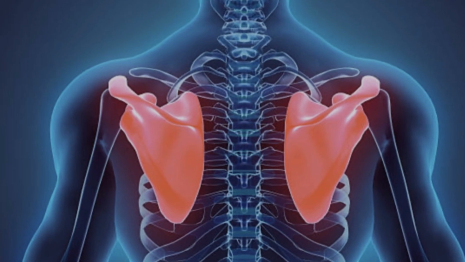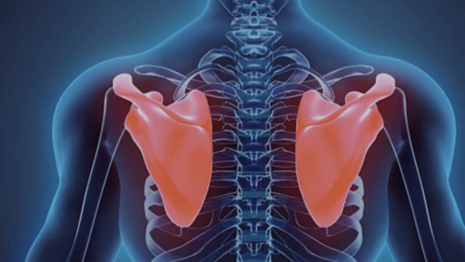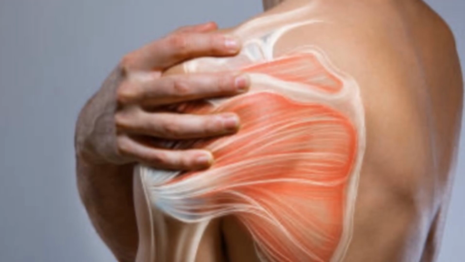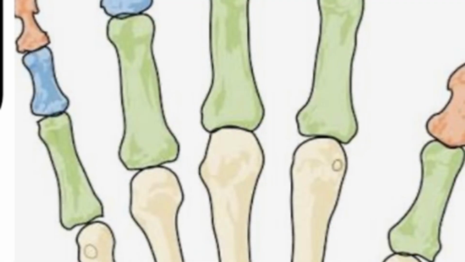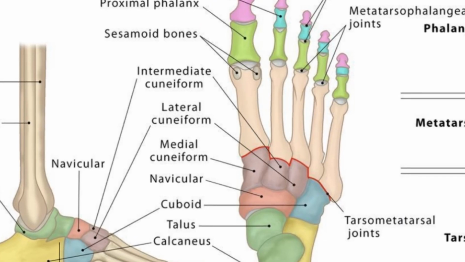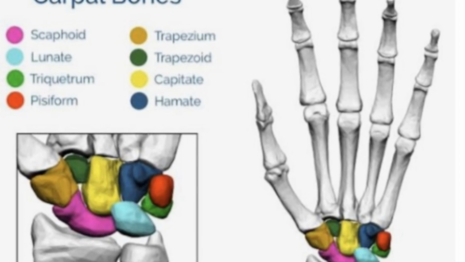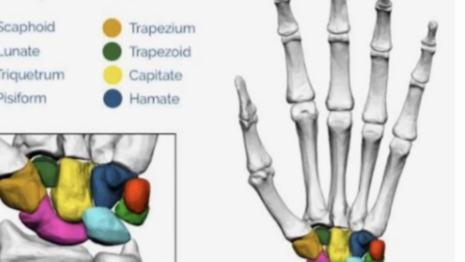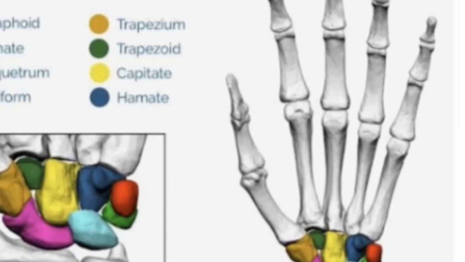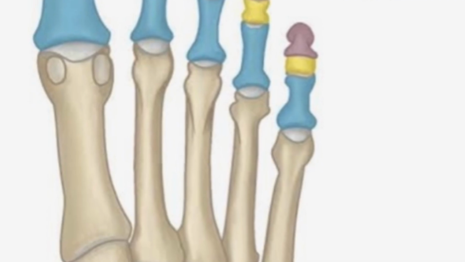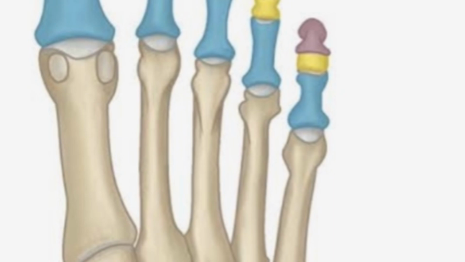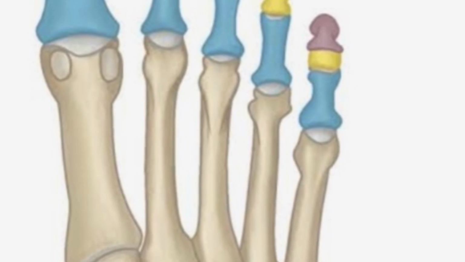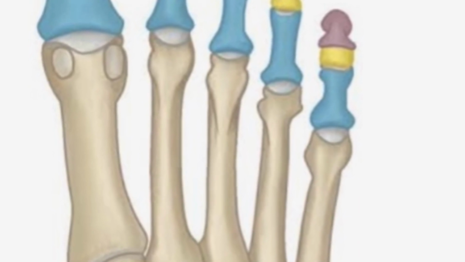Scapular. The adjective scapular means pertaining to the shoulder blade. The medical term for the shoulder blade is scapula. Digital, pertaining to the fingers or toes. Digital or phalangeal: phalanges are the bones of the fingers and toes, while digital is an adjective that refers to the fingers and toes themselves. The two terms are closely related and are often used together to specify the location of a structure or describe a specific area of the hand or foot.